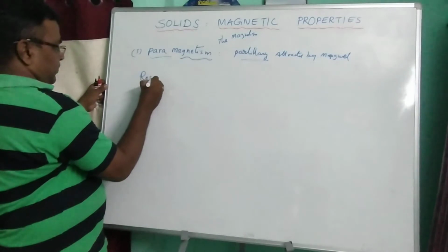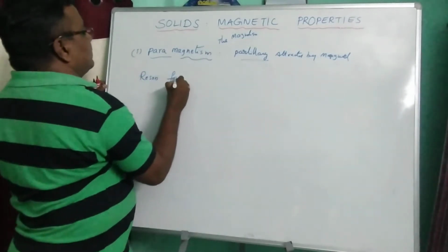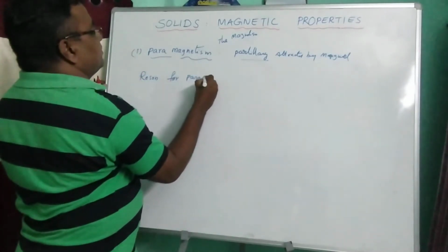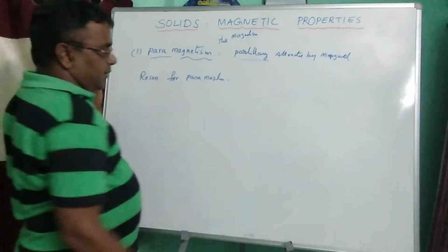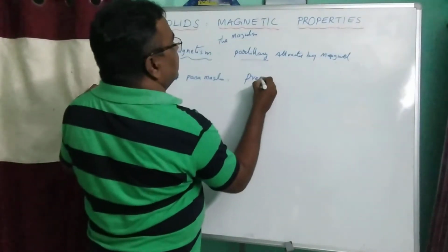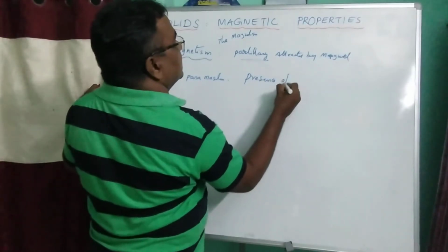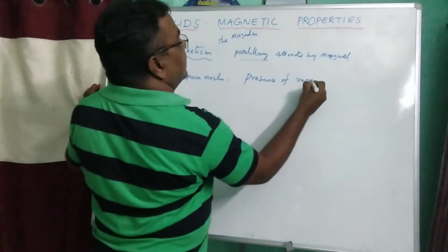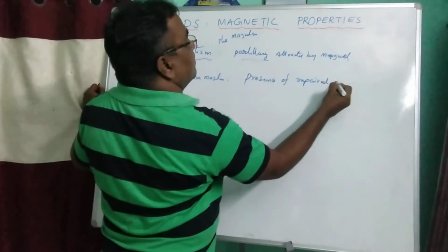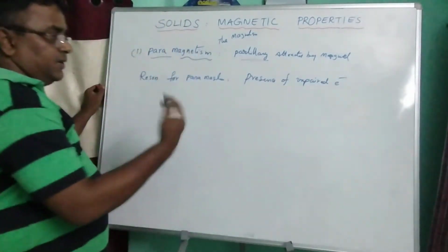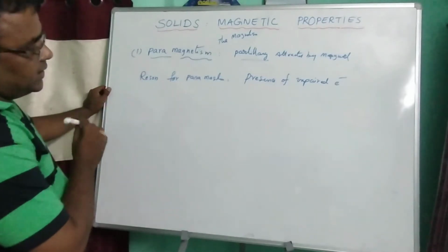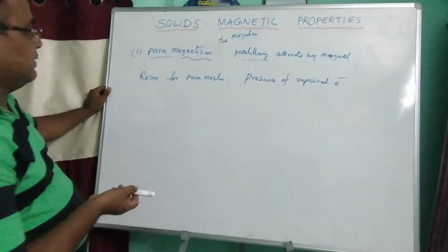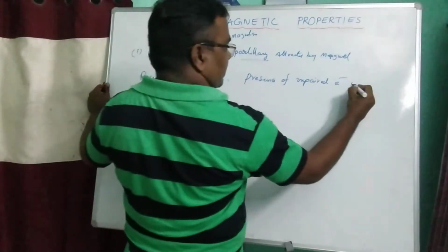Next, the reason for paramagnetism. The reason for paramagnetism is the presence of unpaired electrons in the valence shell.